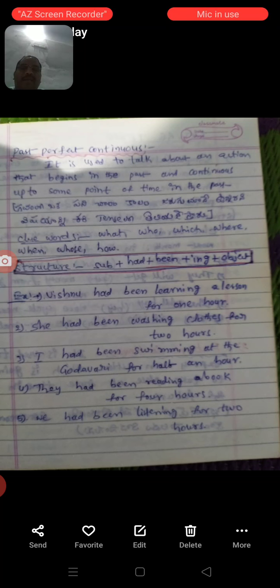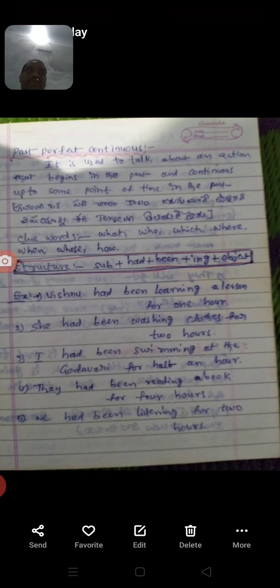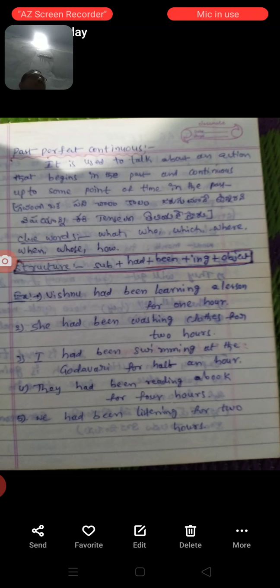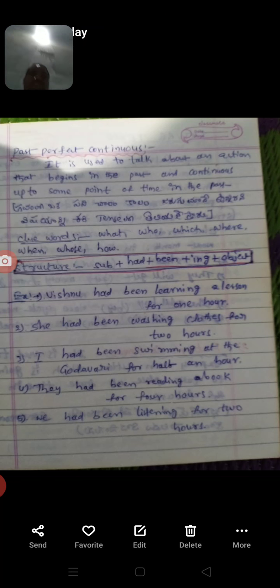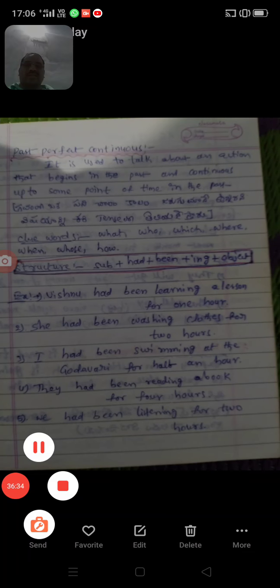The remaining future tenses will continue in the next class.